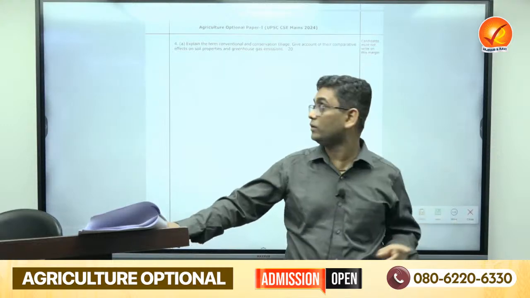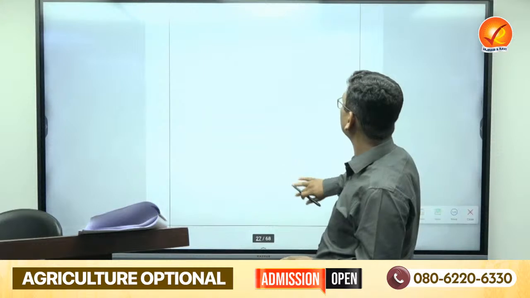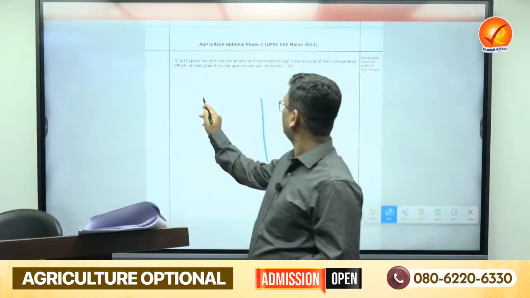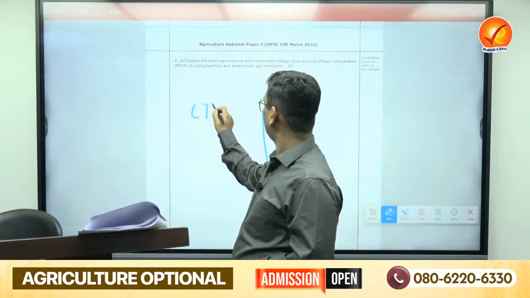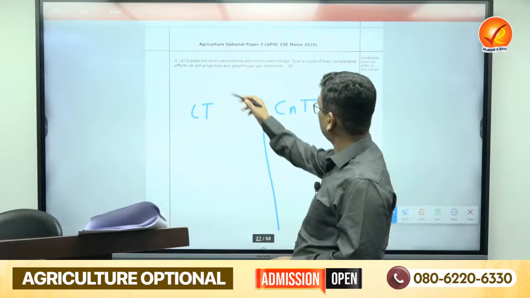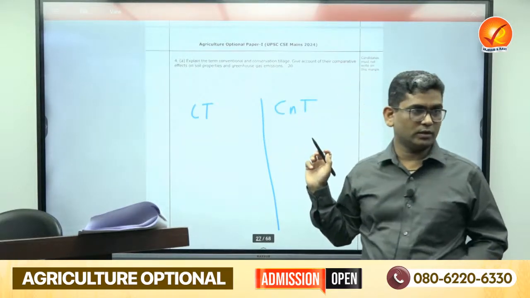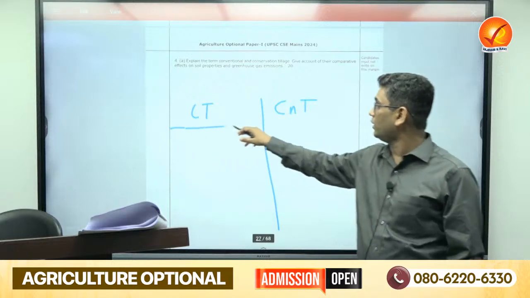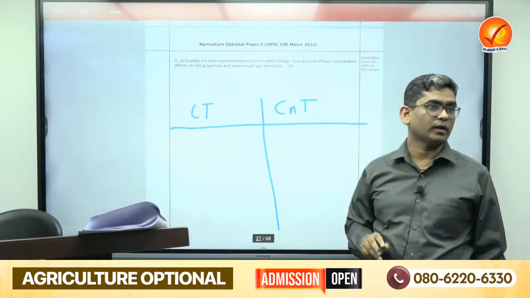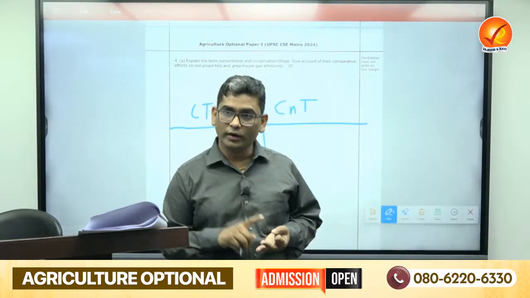Then the second part was you have to compare conventional and conservation tillage under different headings like soil properties and greenhouse gas emission, and how they are affecting. Like you can say soil texture, soil structure, soil organic matter.